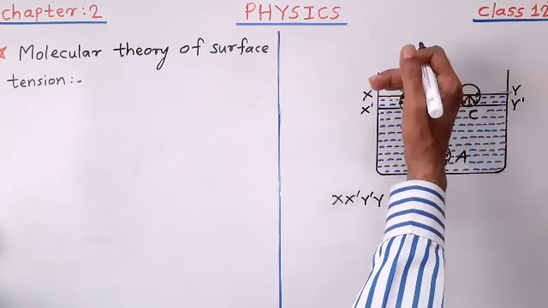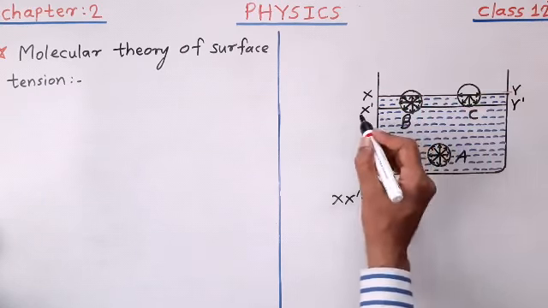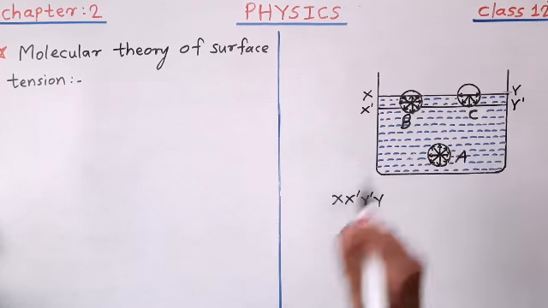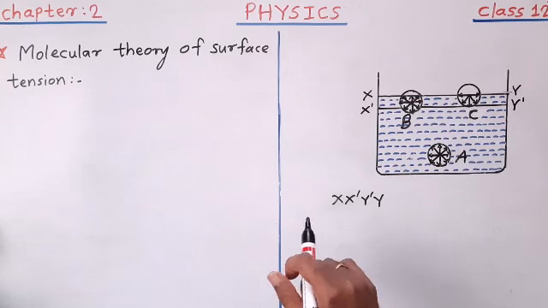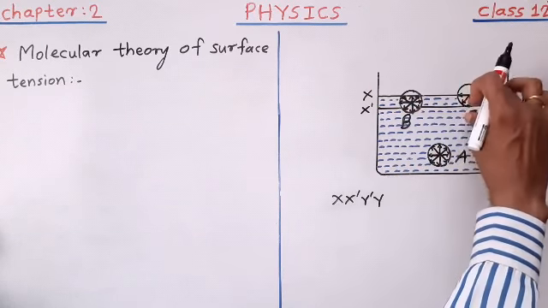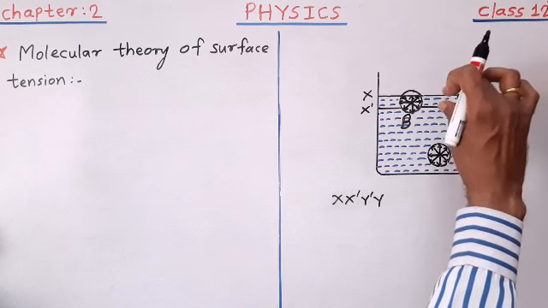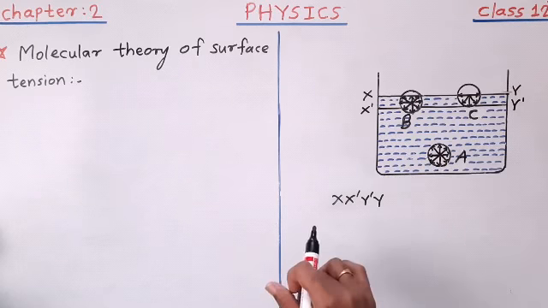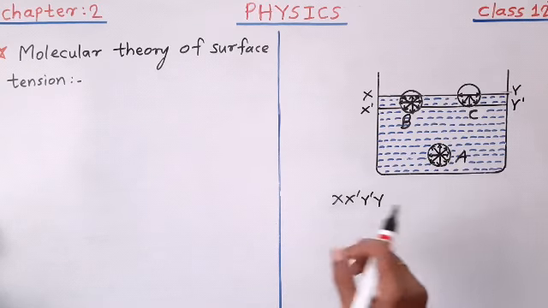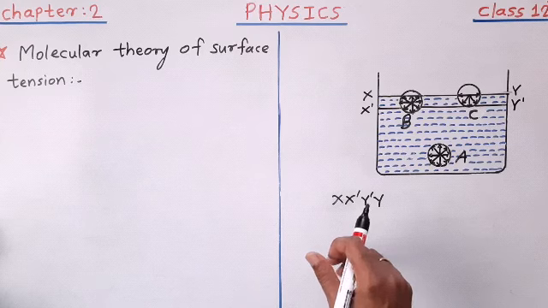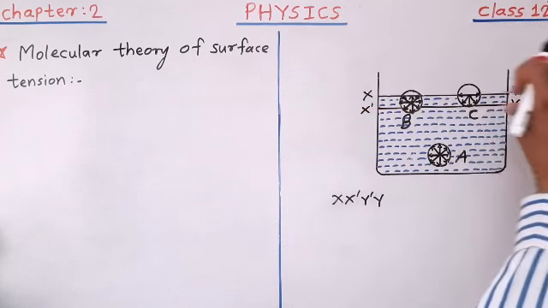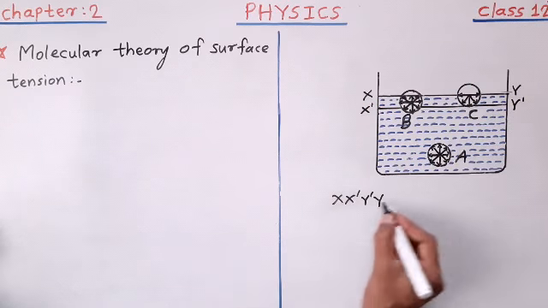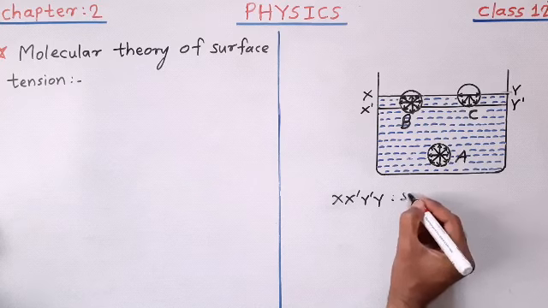XY is the upper layer and X'Y' is the inner layer. The distance between these two layers is up to 10 raised to negative 9 meter, which is equal to the range of molecular attraction. So this total is called the surface film.